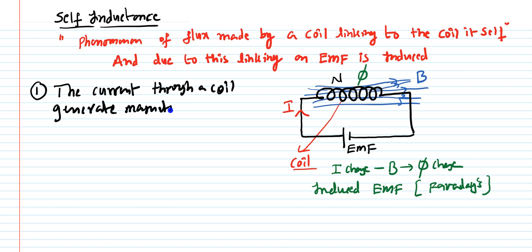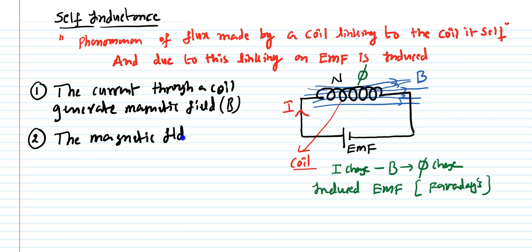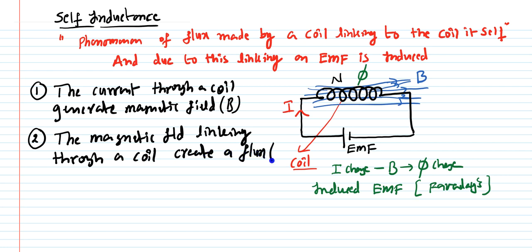The second point is that the magnetic field linking through a coil creates a flux phi. That phi depends upon the magnetic field and the area, by the formula.